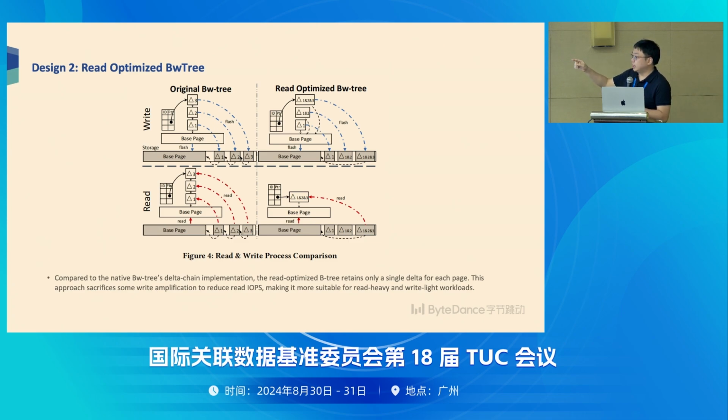On the right side, we can see if we have a tree modification, meaning data 1, data 2, data 3, instead of flushing them one by one, we combine the data and flush them together. The advantage of this design is that when we need to read the base page and all the data into memory, we can just read the last data into memory. Later we will show you in the experiment part. Although this may increase the write a little bit, the write increase is not high, but we can largely increase the read performance.